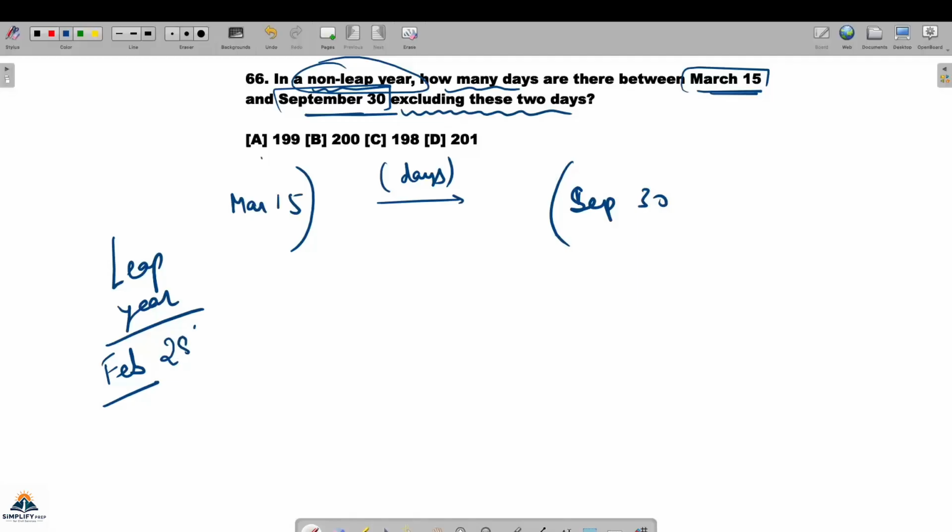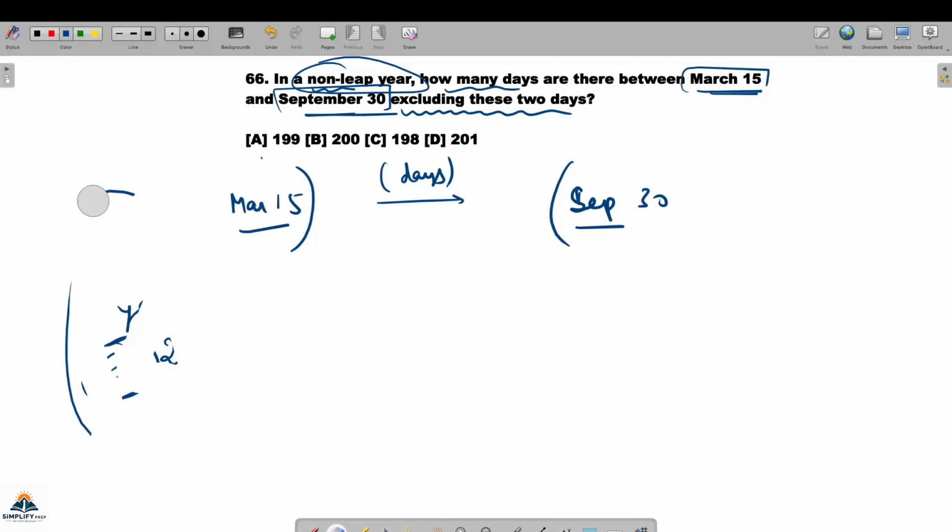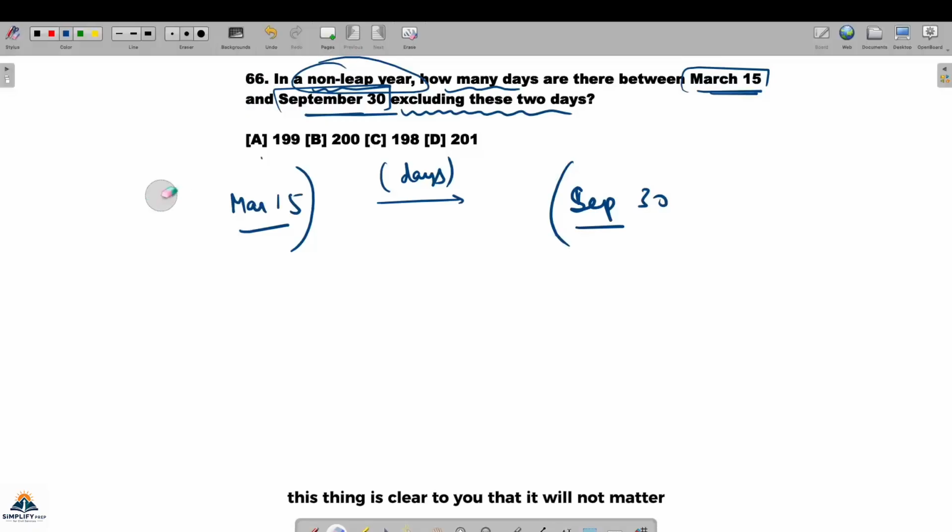Whether it is 28 days or 29 days, in a non-leap year 28 and in a leap year 29 days. So February is the month when the leap year takes effect, but we are seeing from March to September, so it will not matter whether it is a leap year or not a leap year.